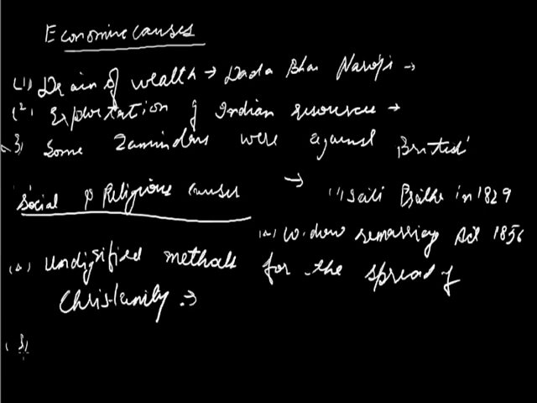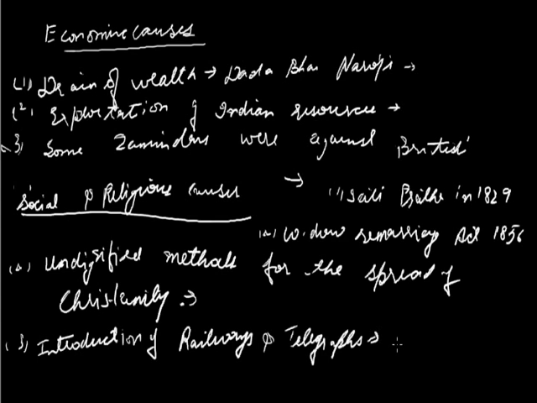At the same time, there was the introduction of railways and telegraphs. Railways were introduced by Lord Dalhousie. Before Lord Canning, Lord Dalhousie was the Governor General. He introduced the railway in 1856. The first railway line was set up from Bombay to Thana, and the telegraph system was also started by Lord Dalhousie.